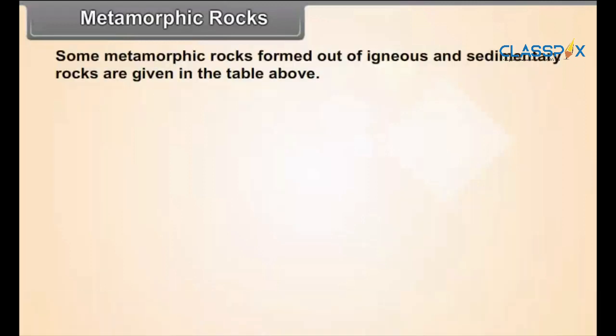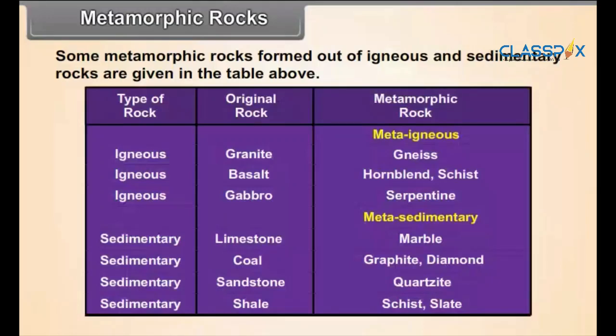Some metamorphic rocks formed out of igneous and sedimentary rocks are given in the table above. Type of rock: igneous, original rock granite, metamorphic rock meta-igneous gneiss. Type of rock igneous, original rock basalt, metamorphic rock hornblende schist. Type of rock igneous, original rock gabbro, metamorphic rock serpentine.